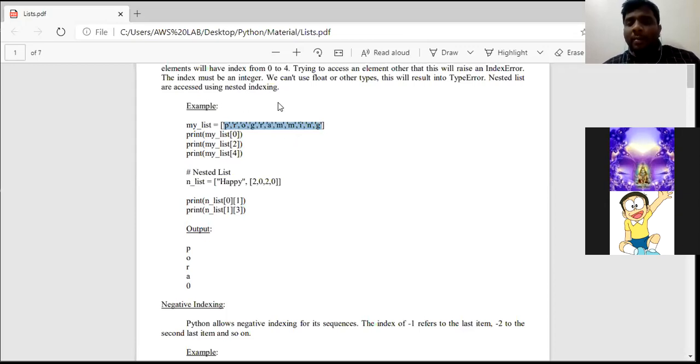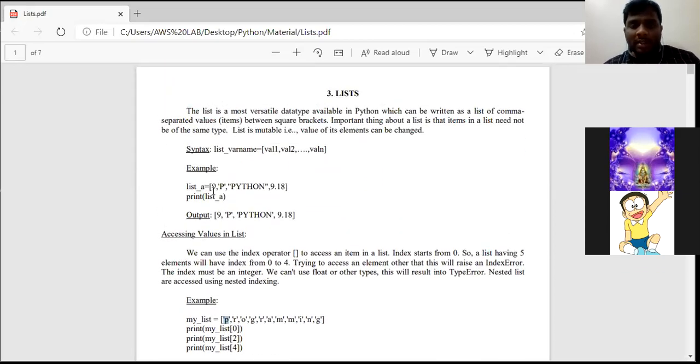So all the elements in this particular list are of what data type? See here, all the elements in this particular list are characters. So here P is a character. Since P is a character, I have placed it in single quotation. If you want to place any integer, since 9 is an integer, I place it normally.